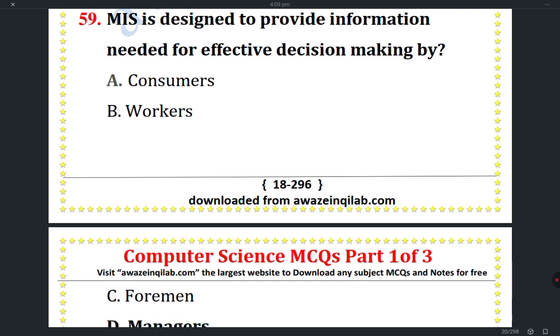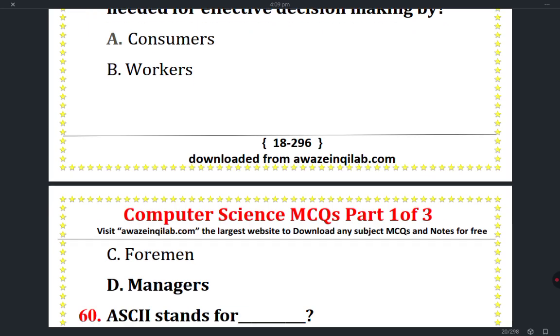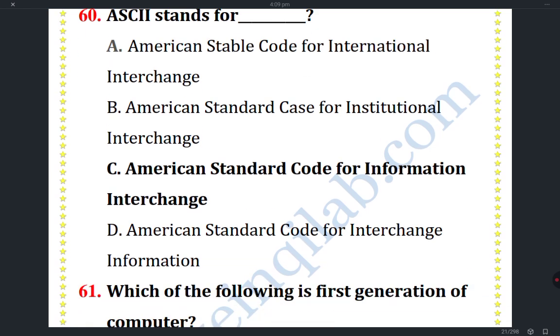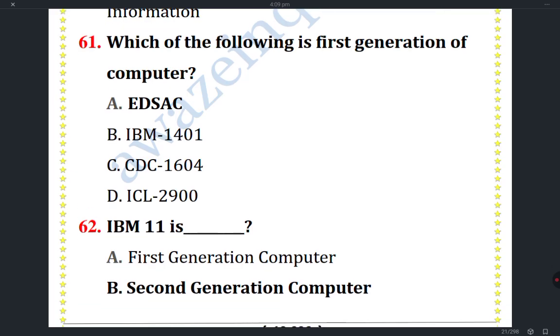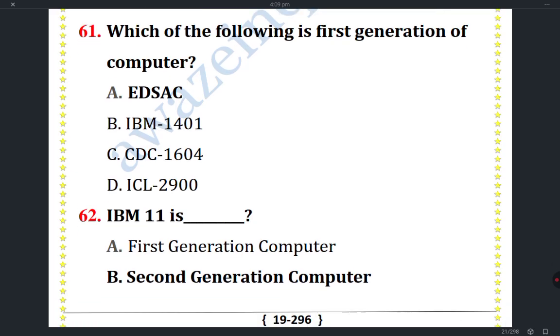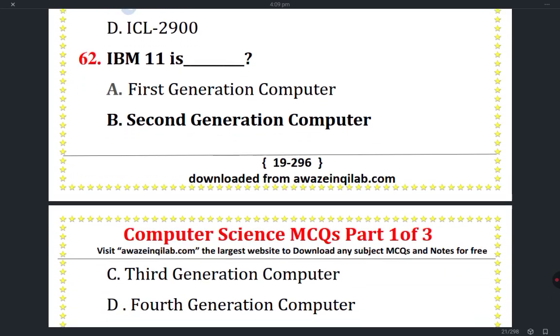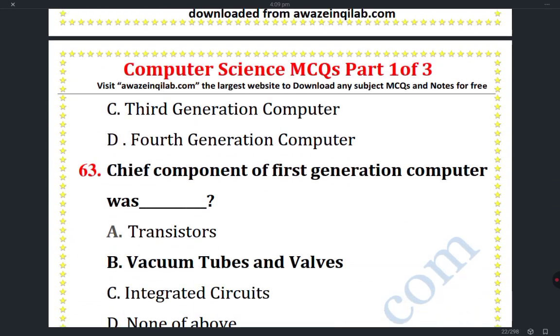MIS is designed to provide information needed for effective decision making by managers. ASCII stands for American Standard Code for Information Interchange. Which of the following is a first generation computer? EDSAC. IBM 11 is a second generation computer.